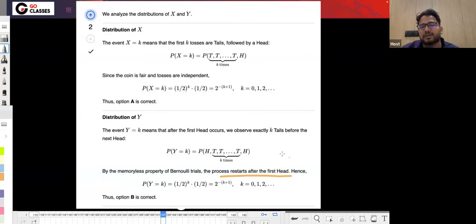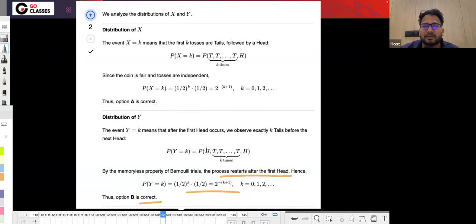So that's why this is a little interesting. You don't have to count this probability, which means k times this and then one more time. So B is correct here because the first head has already occurred.